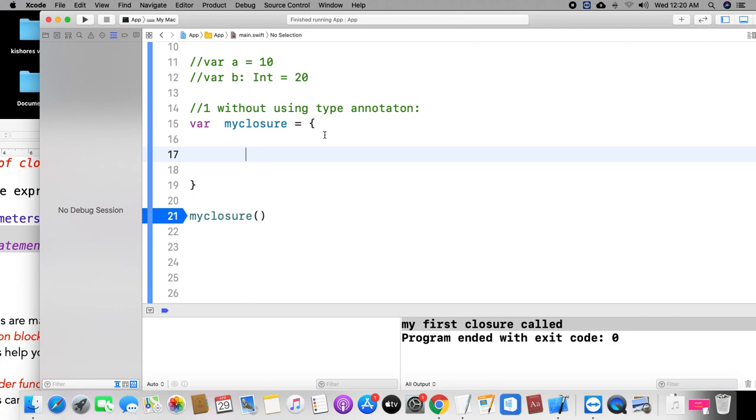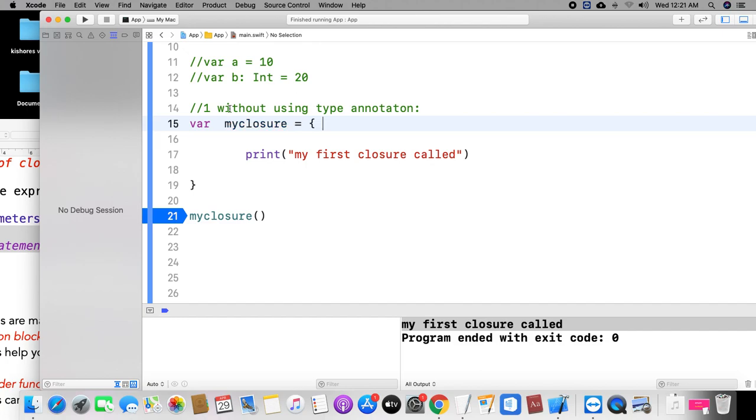If you want to declare, you can declare like a function. If you declare a function, you can declare the parameter if you want; otherwise, you are not declaring the parameter, right? In the same way, in a closure, if you really require parameters, you can declare them. Otherwise, you can ignore them. If you want to take one parameter, you can; two, three, you can. Taking one parameter or multiple parameters is your wish.